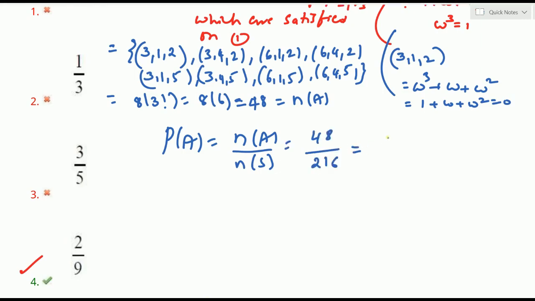8 sixes are 48. 6 sixes are 36, 636 is 216. Again 4 twos, 4 nines, you can get. Yes, 4 twos, 4 nines. Therefore the answer is 2 by 9. 2 by 9 is clearly the fourth option, right? This is the solution for this question. Now look forward to the next question.